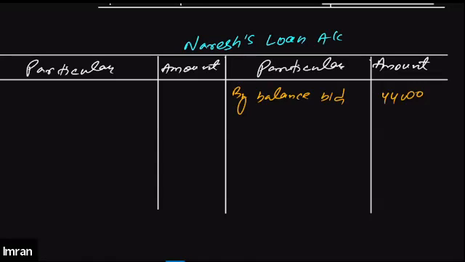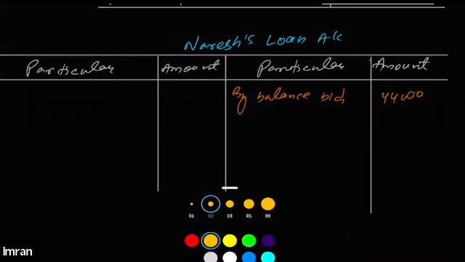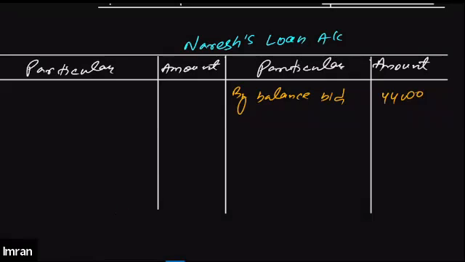And on the debit side, you'll write to Naresh's capital account. So the total amount due towards Naresh is 44,000. But since we adjusted this amount with 43,635, we won't be required to pay him 44,000.